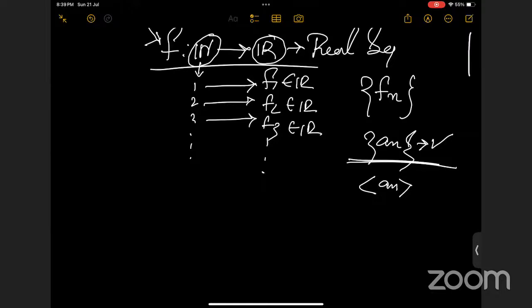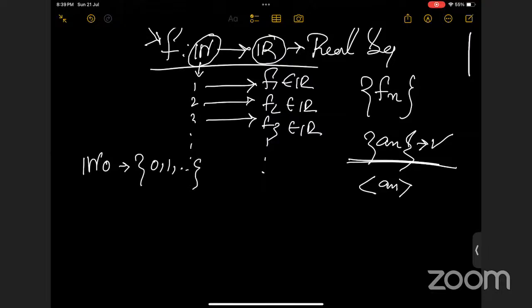Is zero included in this? I think no. It actually depends on you. If you take this set, it includes 0, which is basically the set of whole numbers.